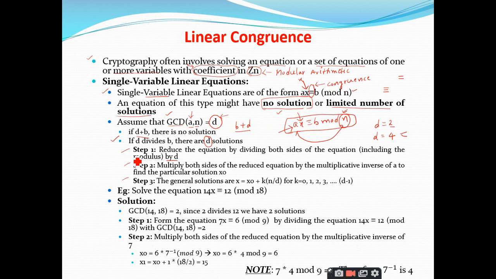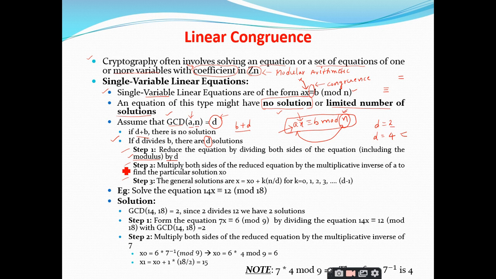After that, you simply divide the given equation by the GCD that is obtained, right? And remember that you have to follow this with respect to the modulus also. Whatever value you have in the mod operation should also be divided by d. That is the caution you have to remember, right?